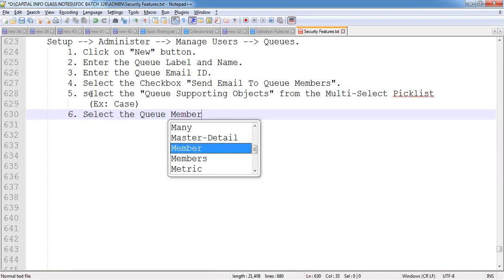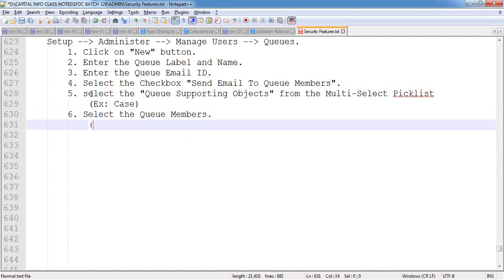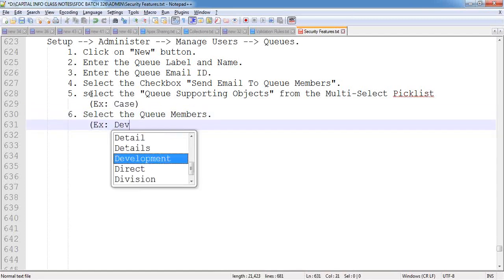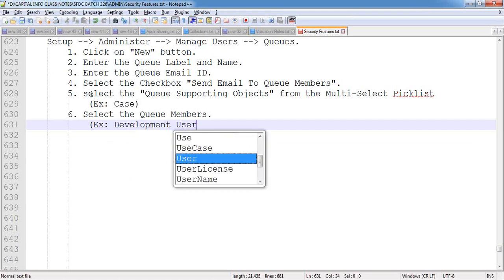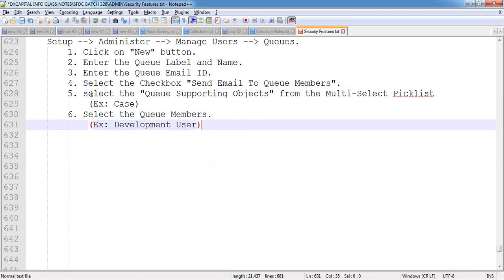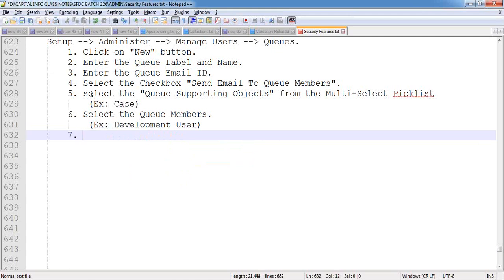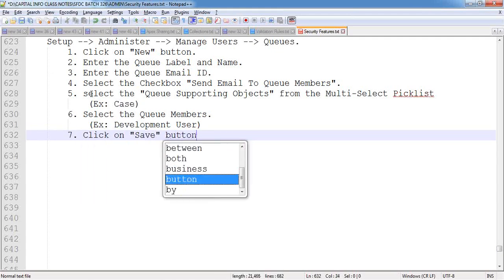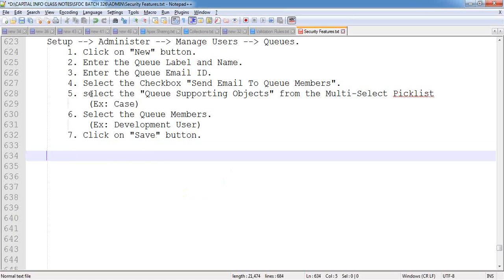Select the queue members. In this case, I am using the development user. Click on the save button. A queue will automatically be created over here.